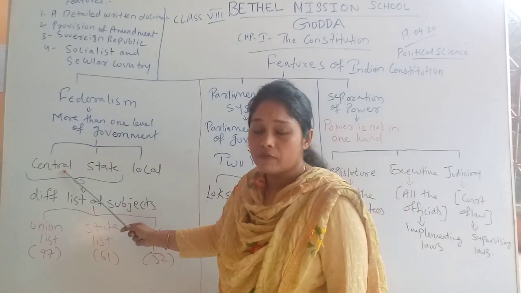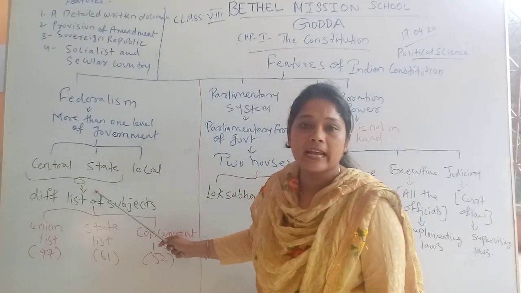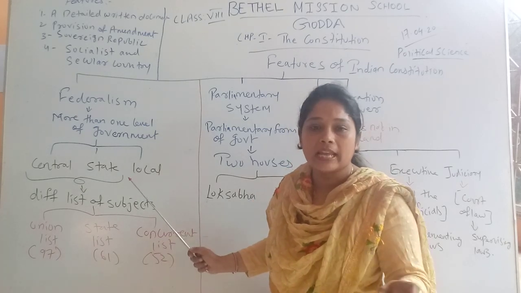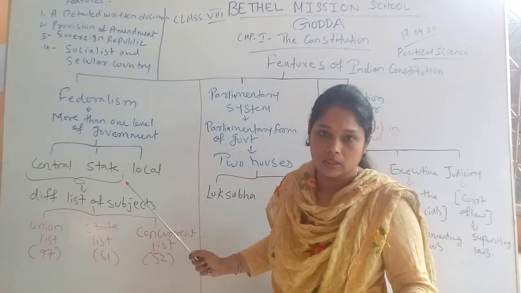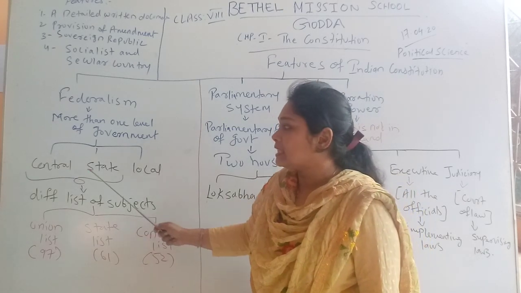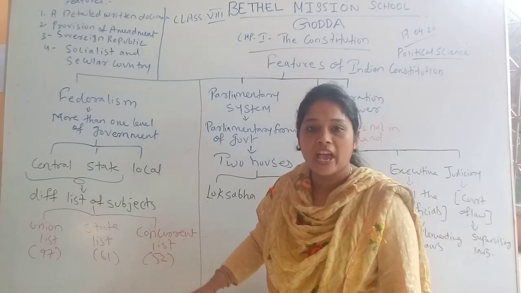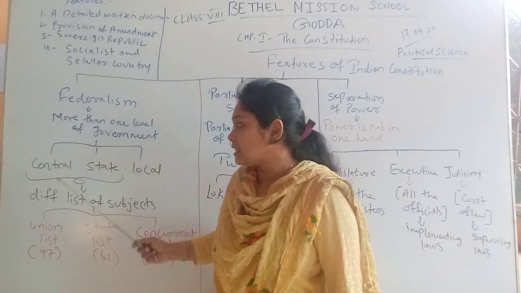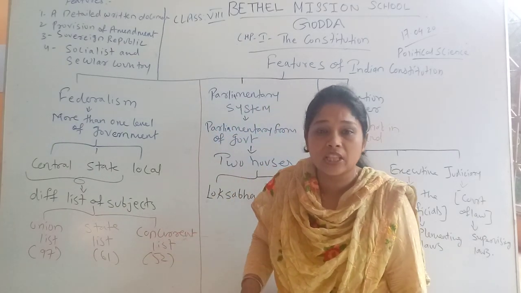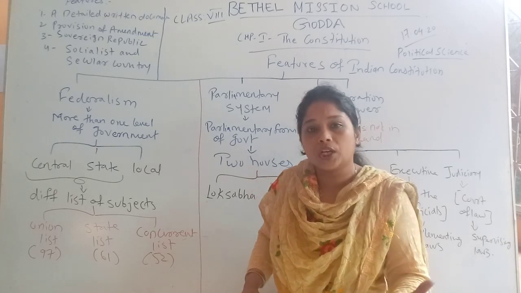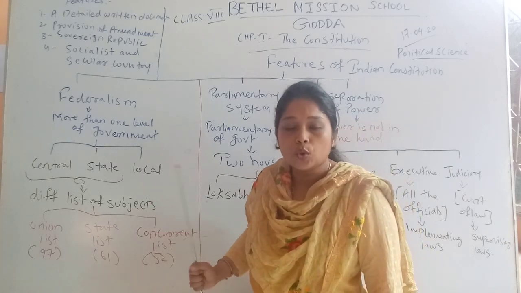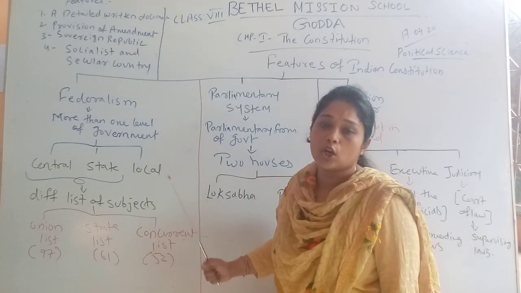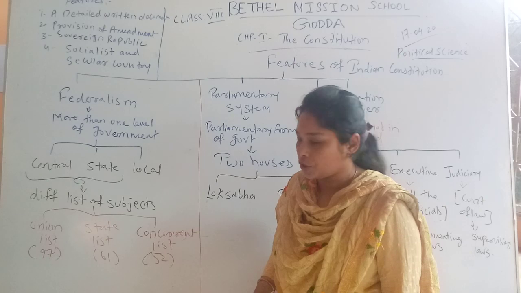Central government works on the central level, state government works in each state, and local government works in local areas, or you can say district levels, where central and state government cannot reach, because we have so many states, so many districts and so many local areas. They cannot understand or see the problems of local people. So to understand the problems of local people, we have local government, which is also called municipal corporations.